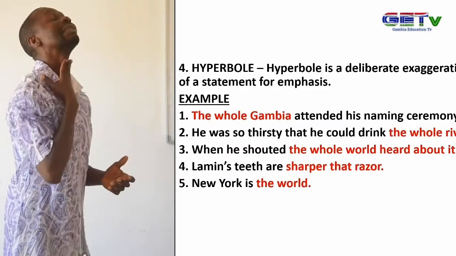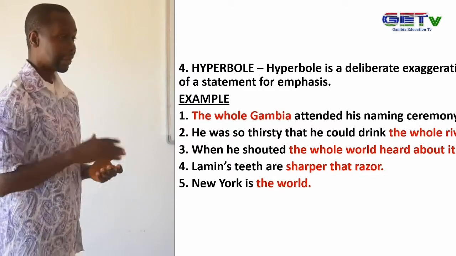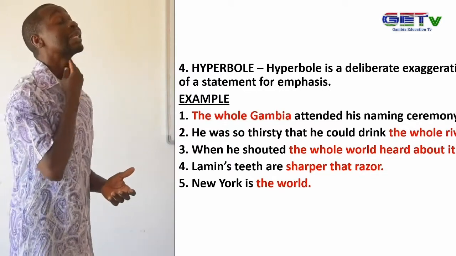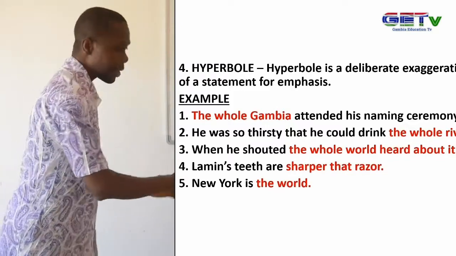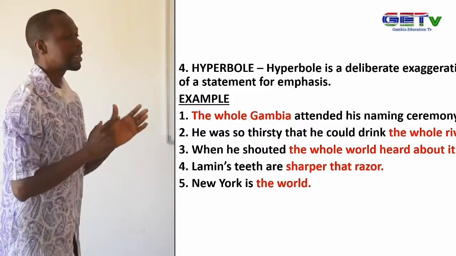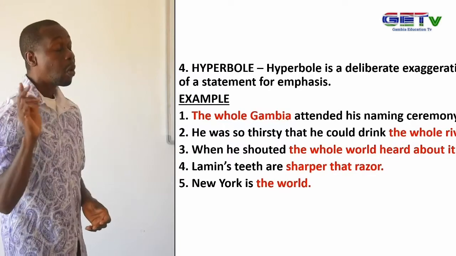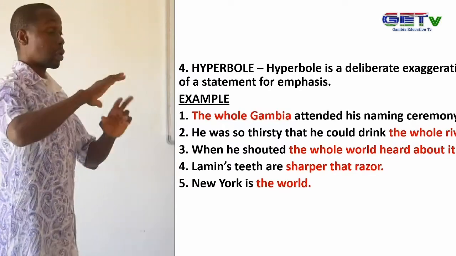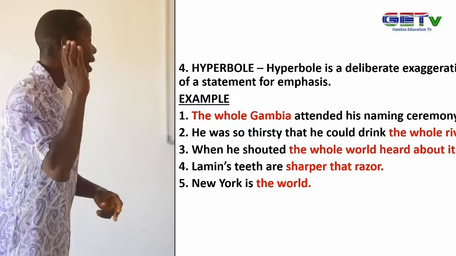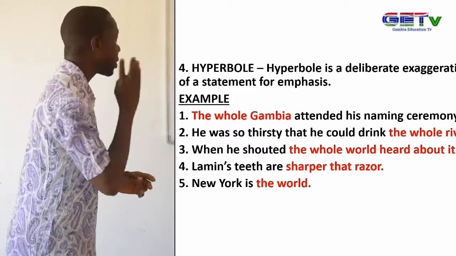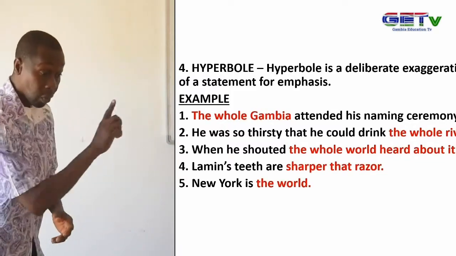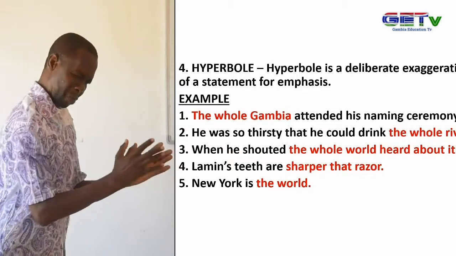To emphasize that, we said that he was so thirsty that he could drink the whole river. The third example. When he shouted, the whole world heard about it. The whole world cannot hear about it, but we are exaggerating for emphasis.